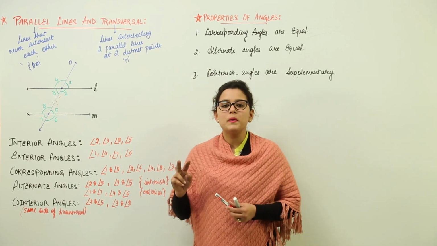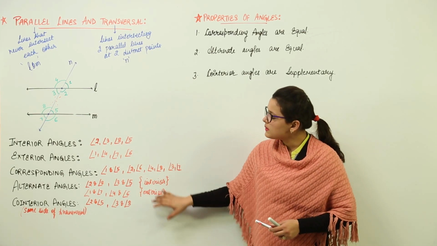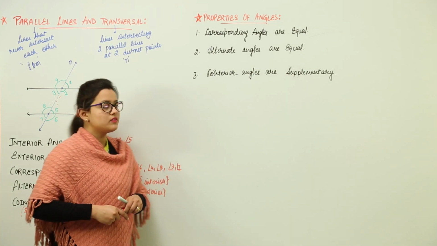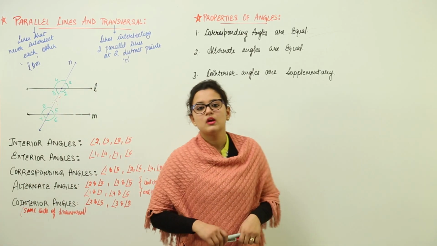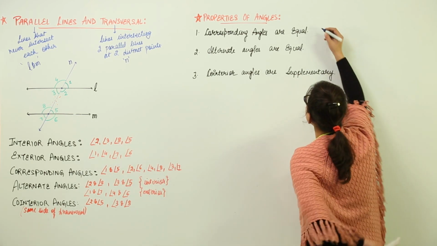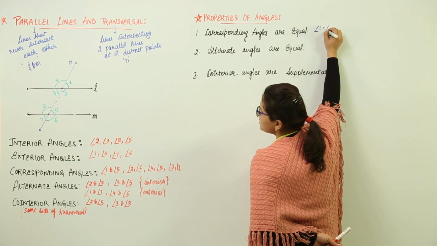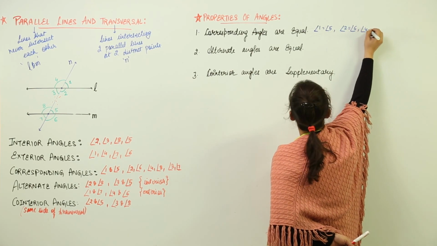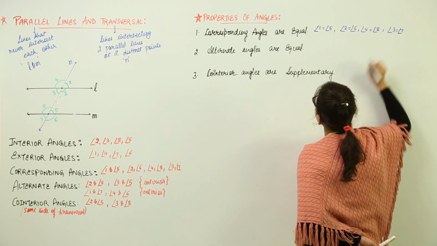Every time two parallel lines are intersected by one transversal, they will have these many angles with them. Now we have the properties of these angles that we have discussed. First one is that the corresponding angles are always equal. What are the corresponding angles over here? 1, 5. So the pairs are going to be equal to each other. That is, angle 1 is going to be equal to 5, 2 will be equal to 6, 4 will be equal to 8, and 3 is going to be equal to angle 7.